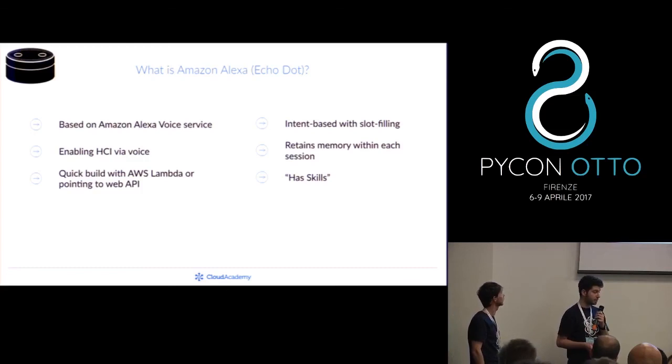It uses two kinds of backend interactions, which are AWS Lambda, a service that allows you to just configure a function to be executed without having to configure any hardware or infrastructure anywhere. Or otherwise, you can just set up a web server that exposes some API. In both cases, those are listening for requests that are starting from the device here.